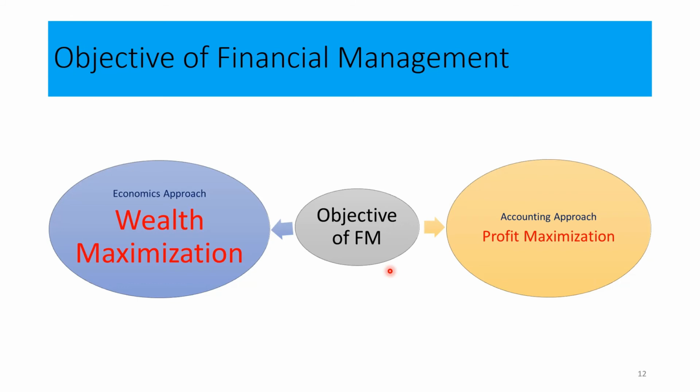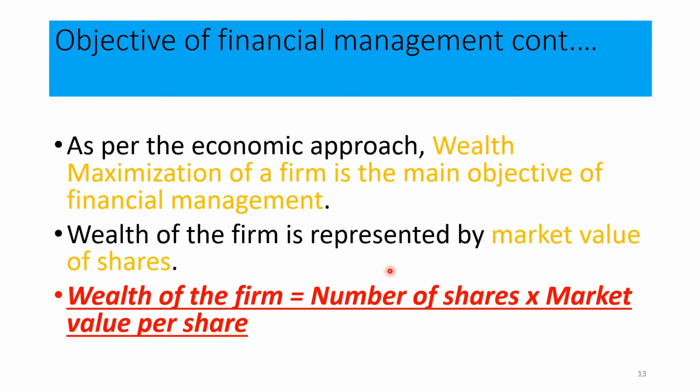Okay, we can go to the next slide. Then we can talk about wealth maximization and profit maximization in detail. In addition, we can identify the limitations or weaknesses of the profit maximization objective. Look here. As per the economic approach, wealth maximization of the firm is the main objective of financial management. Right? What is the main objective of financial management according to the economic approach? That is wealth maximization.